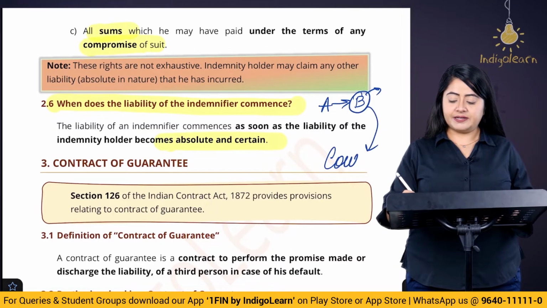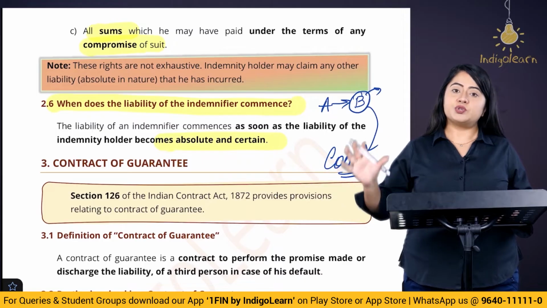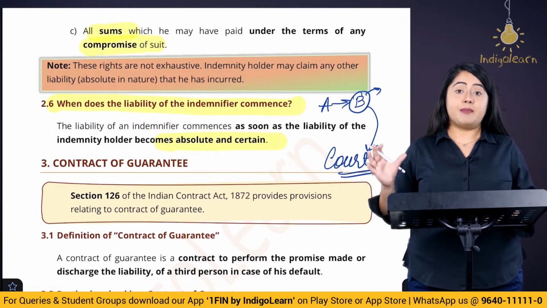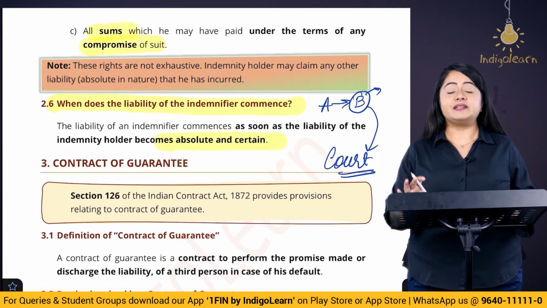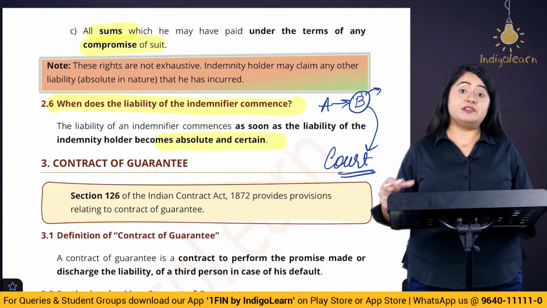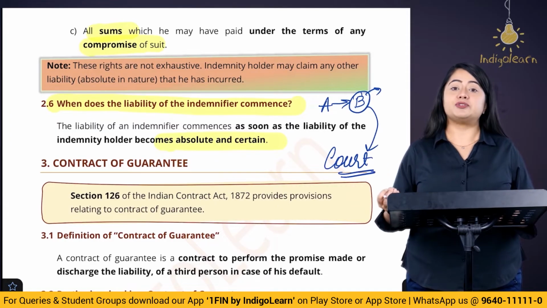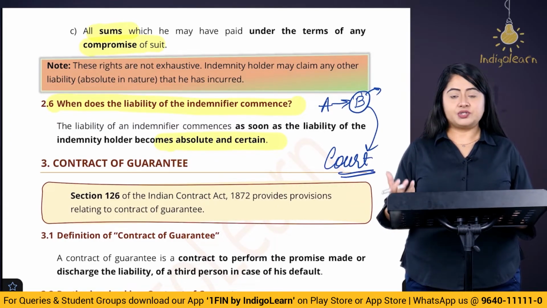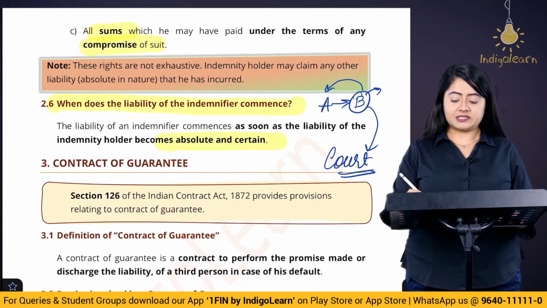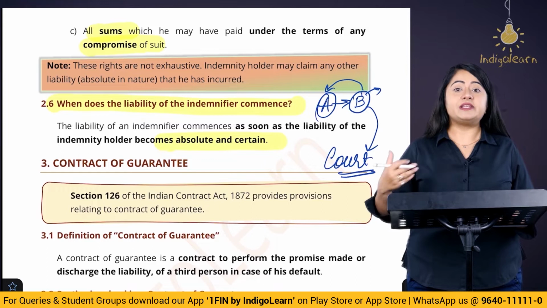Now the court has decided that B is at fault and B will have to pay some damages. So here B has incurred some damages, but let's say that the court has not decided the amount of the damages. The court has still not finalized the amount that B will have to bear. So here definitely B will have to bear some damages, but the amount is not clear. So here, do you think B can go to A and ask for the money? The answer is no. Here A's liability has not yet been established.